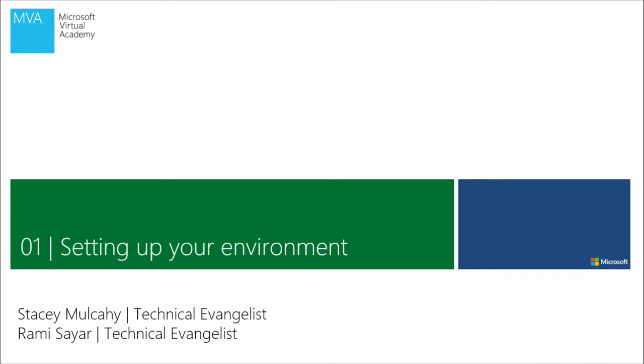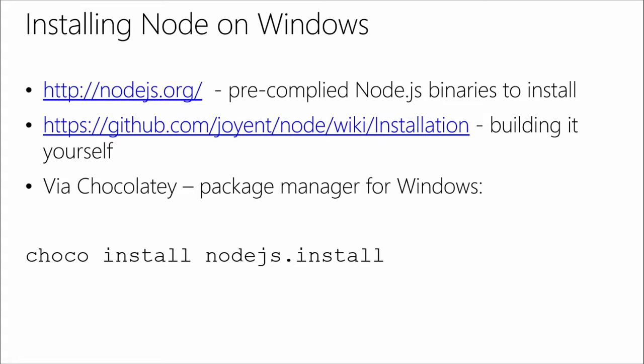Let's start with setting up your environment. If you're on Windows, there's a couple of ways that you could do it. You could go straight to Node.js.org and download the installer files, and they'll install the Node.js binaries for you. That's how I do it. If you want to build it yourself, you also can. Although that's a little bit more complicated. If you're a purist. If you need to compile things.